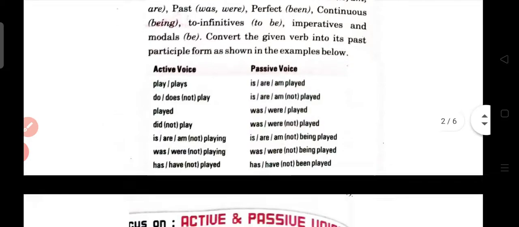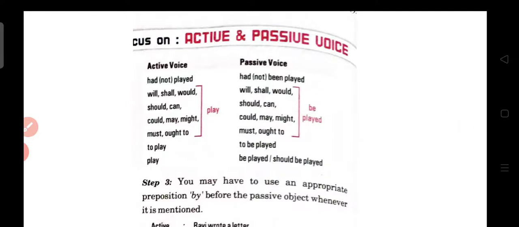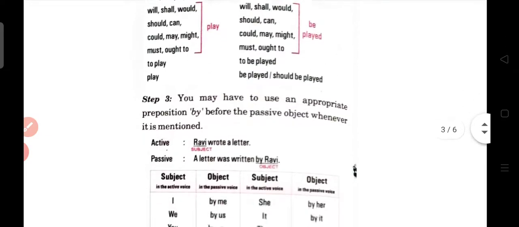Just read it only. Now, on the same page, as you can see, when there is a negative sentence, you always have to put not. Like had not played; whenever we change into passive voice, that is had not been played. We will discuss how we are going to convert the tenses. Okay, now see step 3.